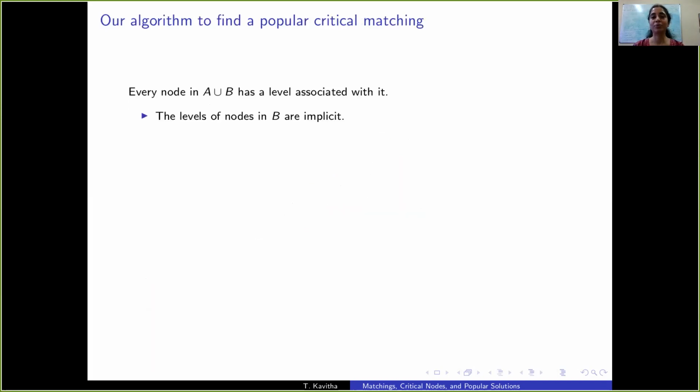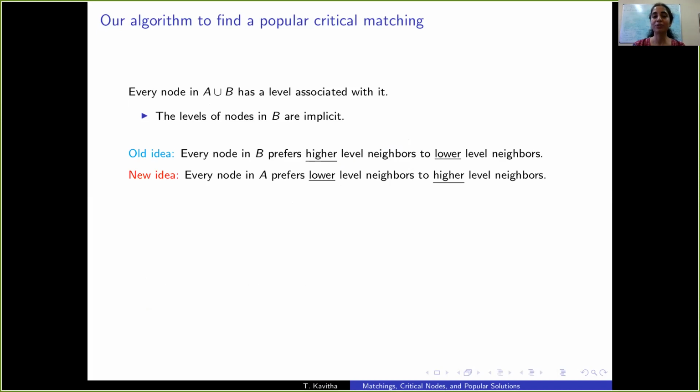So our algorithm to find a popular critical matching is as follows. Now every node, those in A and in B, have levels associated with them. However, the levels of nodes in B will be implicit. This algorithm is a combination of old ideas and new ideas. As before, every node in B prefers higher level neighbors to lower level neighbors. And the new idea is that nodes in A prefer lower level neighbors to higher level neighbors.